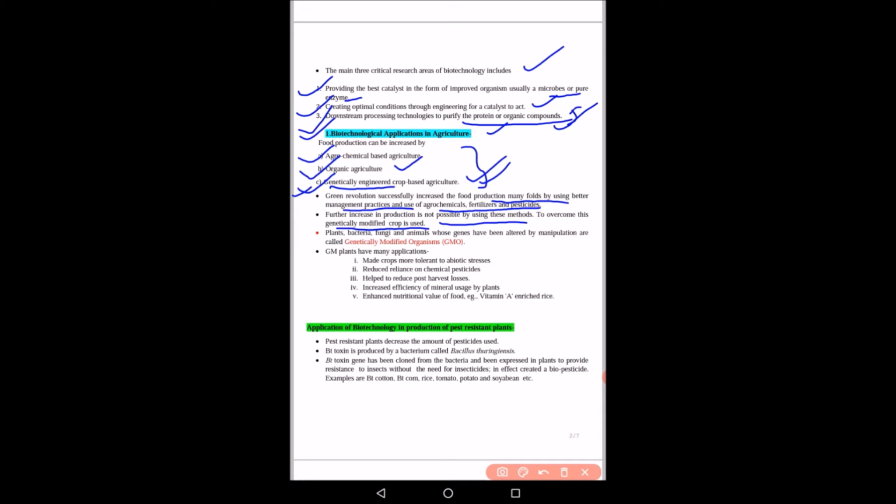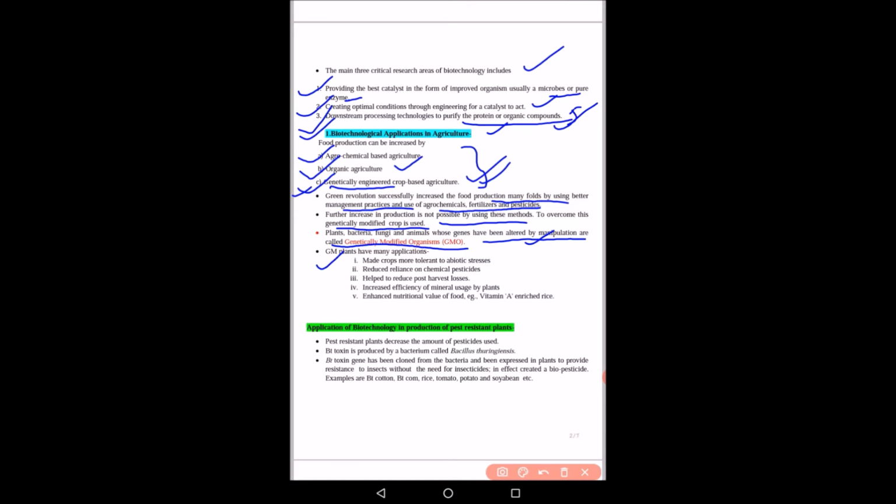Plants, bacteria, fungi, animals whose genes have been altered by manipulation are known as genetically modified organisms. So all the plants, bacteria, fungi in which we are altering or manipulating a particular gene, these organisms are known as genetically modified organisms. Now these genetically modified plants have many applications.